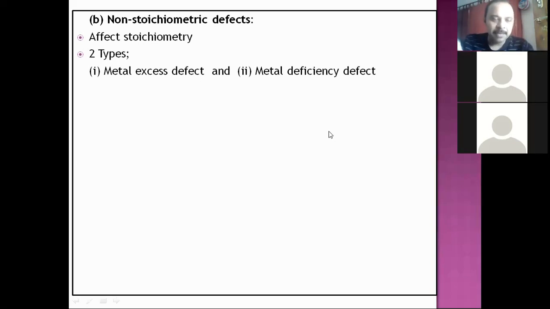Now I was telling, metal excess, metal deficiency, both will affect the stoichiometry. That's why it is non-stoichiometric. We'll take one by one now.